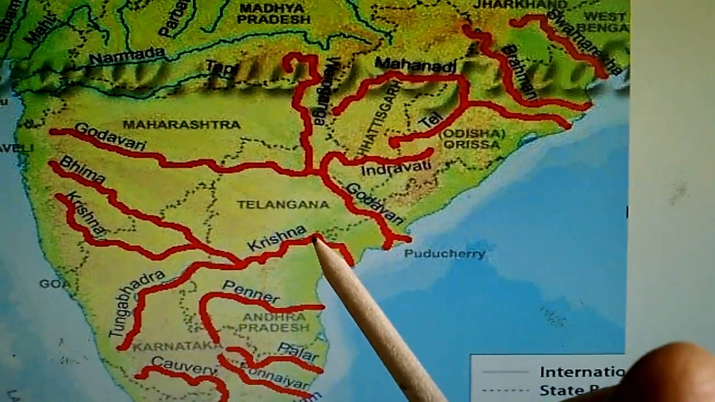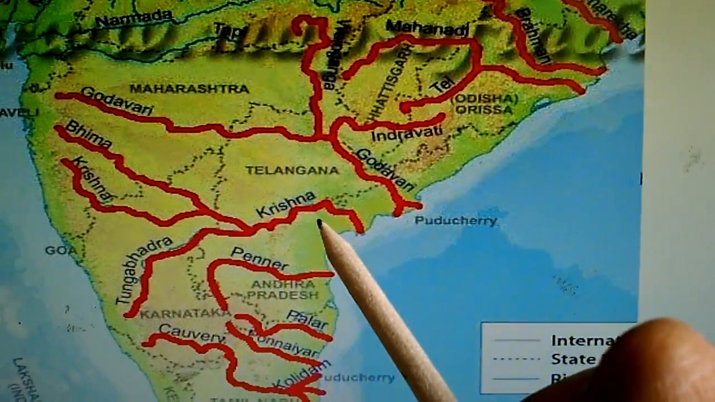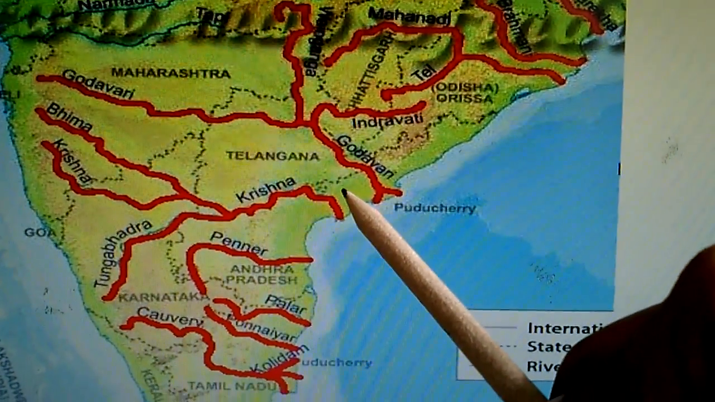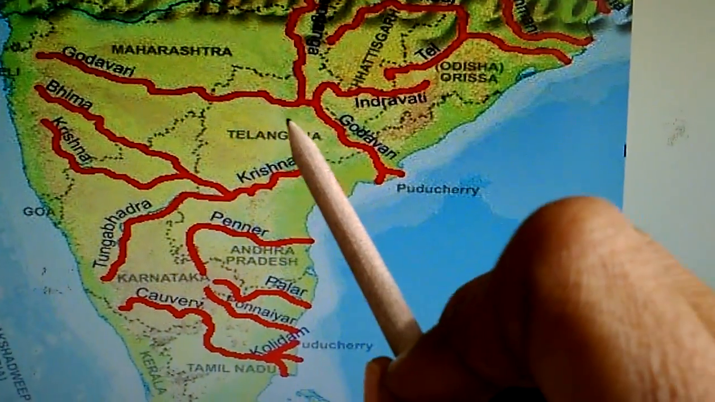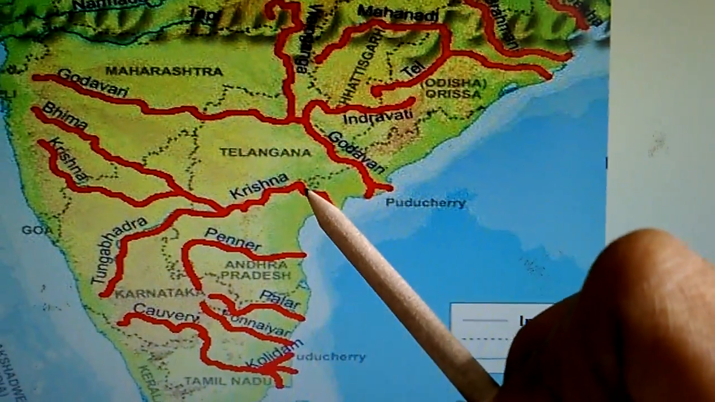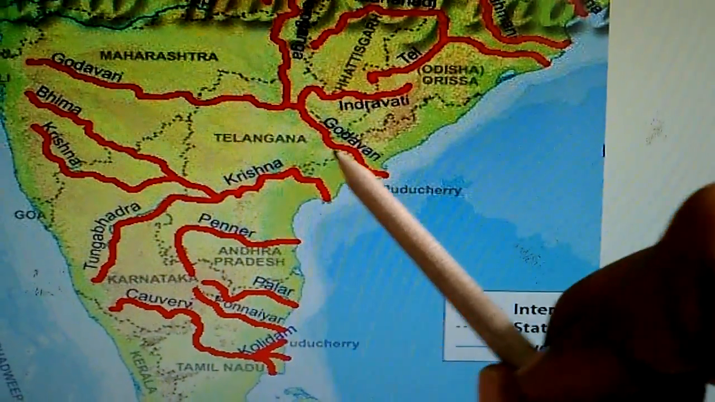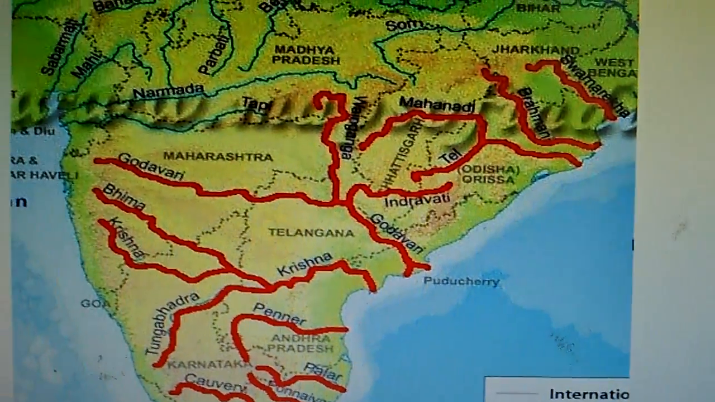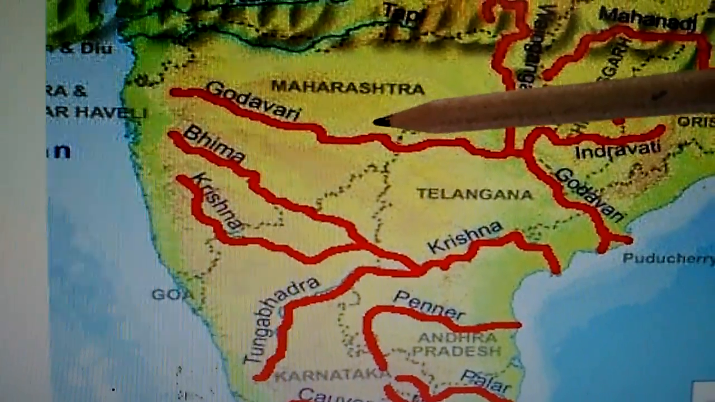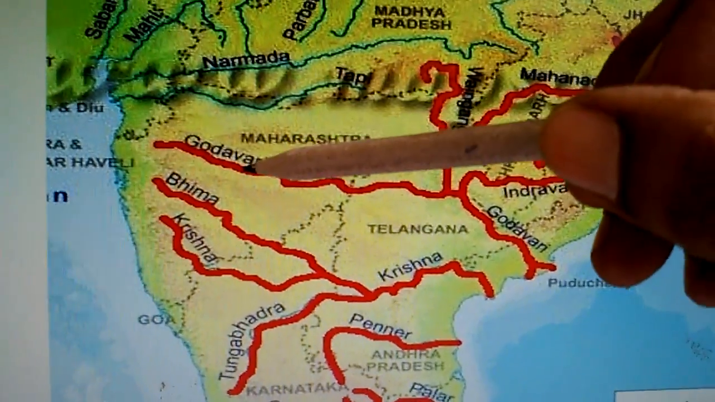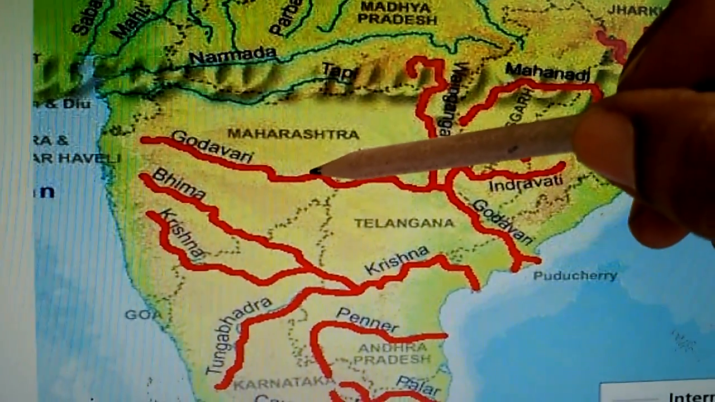The next is the Krishna river. The Krishna river originates in Mahabaleshwar in Maharashtra. Where is it? It originates in Mahabaleshwar in Maharashtra. You can see, children, it originates in Maharashtra. Mahabaleshwar, where is it? In Maharashtra only. The Krishna river originates here and it flows through the state of Maharashtra.